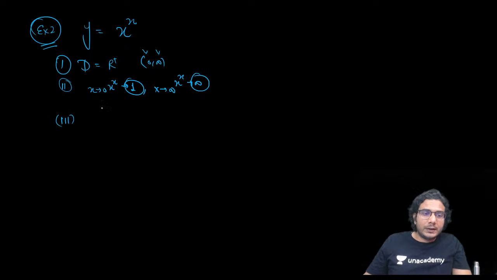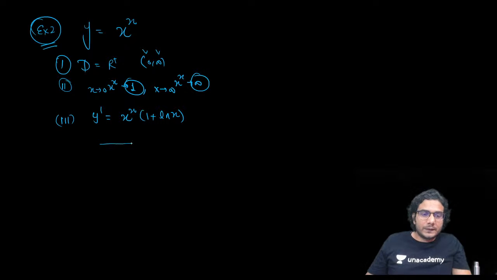Third, we'll immediately jump to y dash, and if we differentiate x raised to x, it is x raised to x into 1 plus ln x. Okay, you know how to take it. I have already done this question before in maxima and minima, right? So I've explained how to differentiate it.